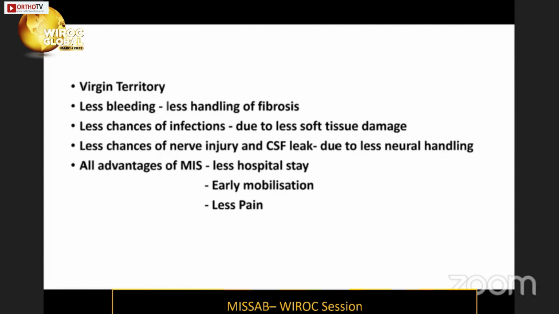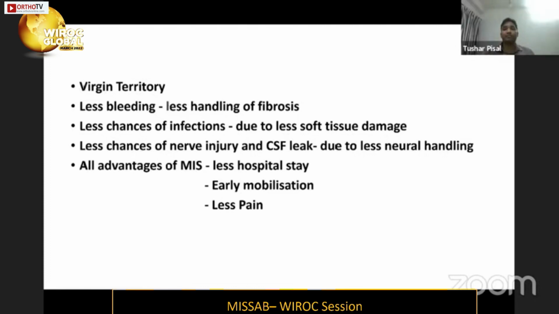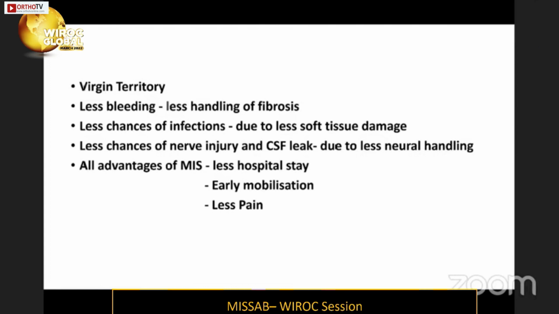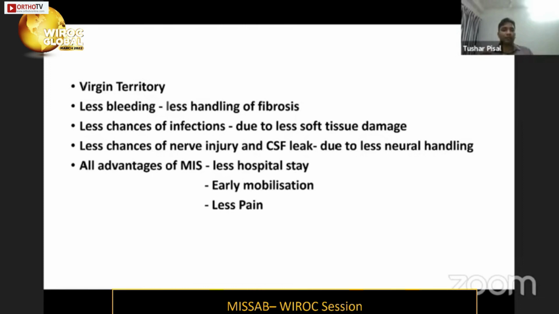This means less chance of bleeding because of less handling of fibrotic tissue, and less chance of infection because we are not cutting the muscles; we are going through a muscle-splitting incision located laterally, not through the previous incision. There is also less chance of nerve injury and CSF leak, because when you enter from the same incision, because of fibrosis, we cannot identify the neural structures very easily.